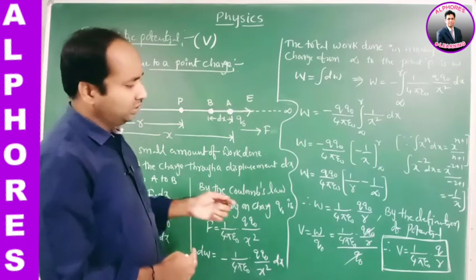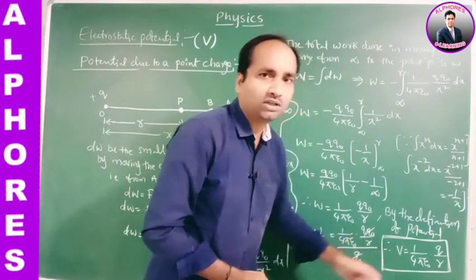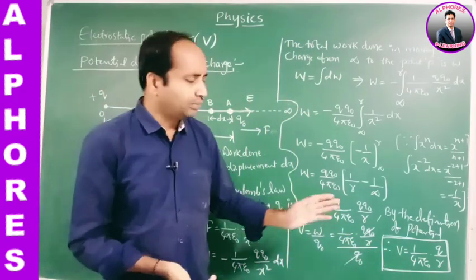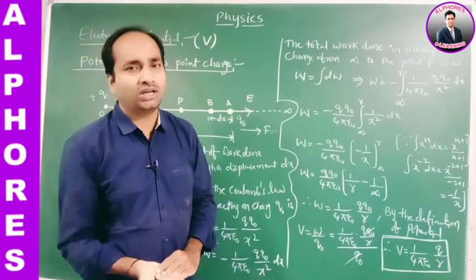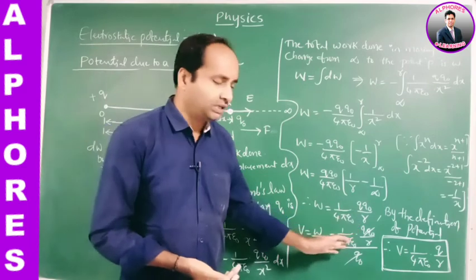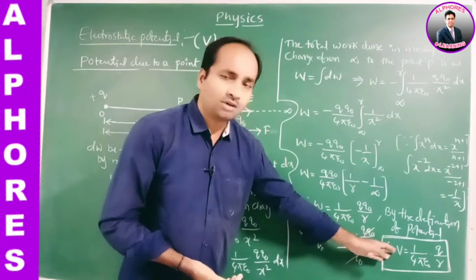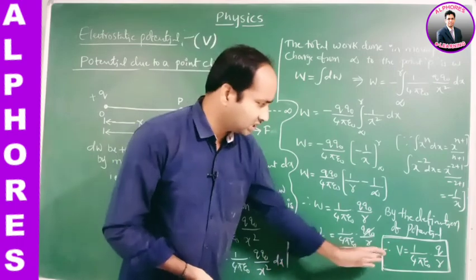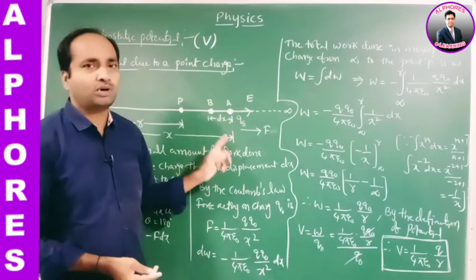So you should remember this formula. The expression for potential due to a point charge is 1 by 4 pi epsilon naught Q by R. This proof will be asked as a 4 marks question in IPE, but from the MSET point of view you should remember this formula directly. This is the expression for potential due to the point charge.